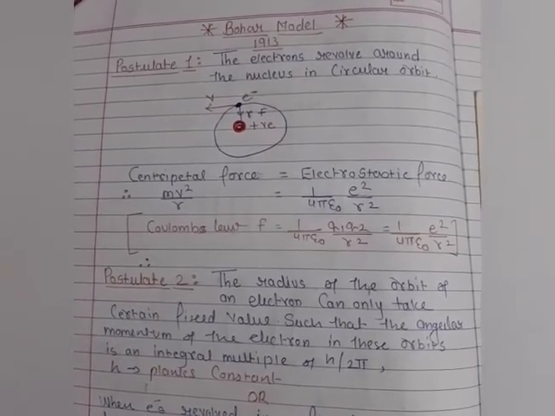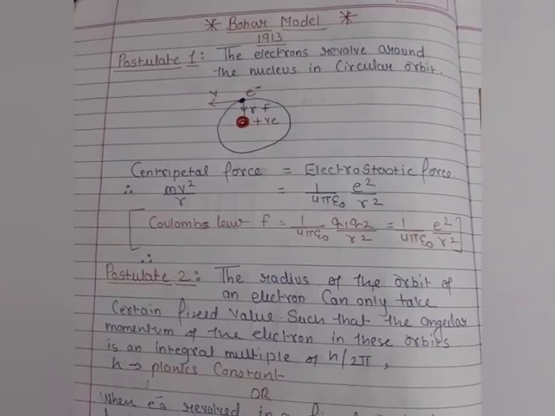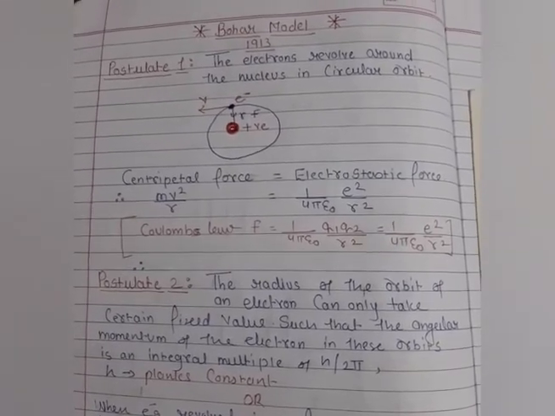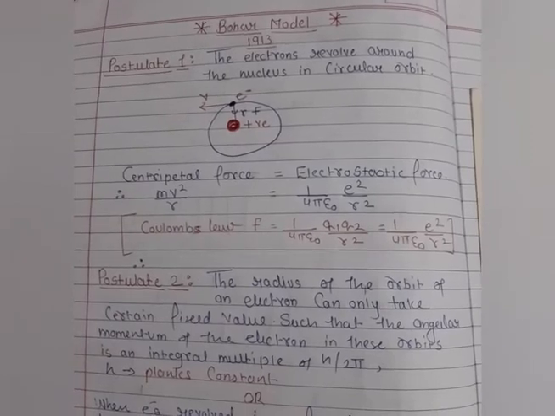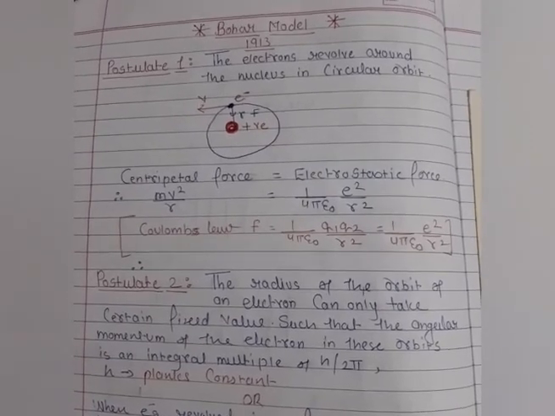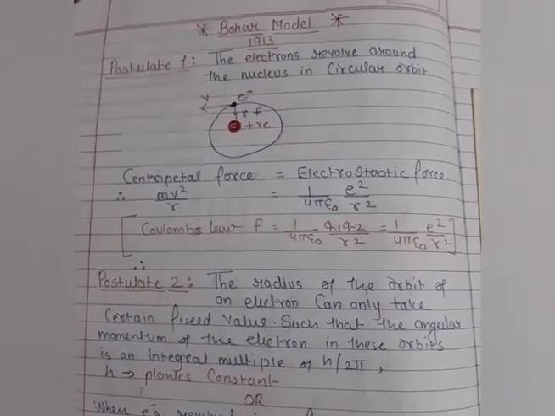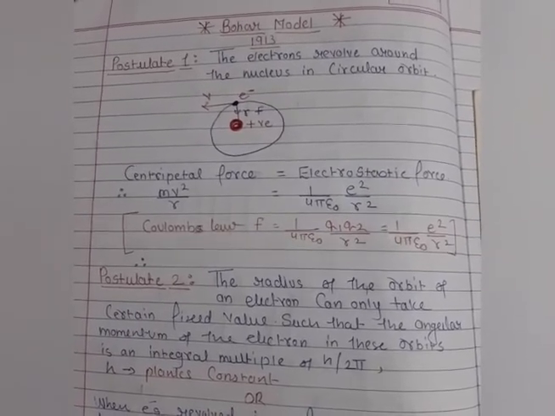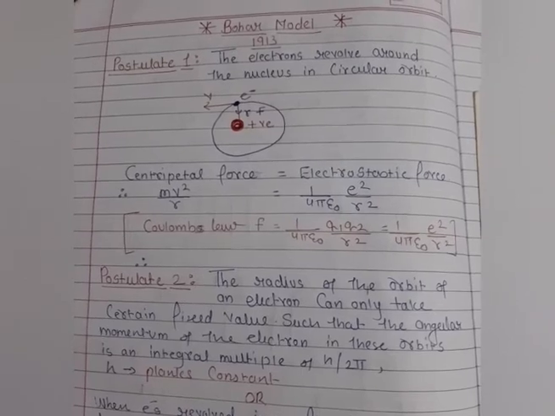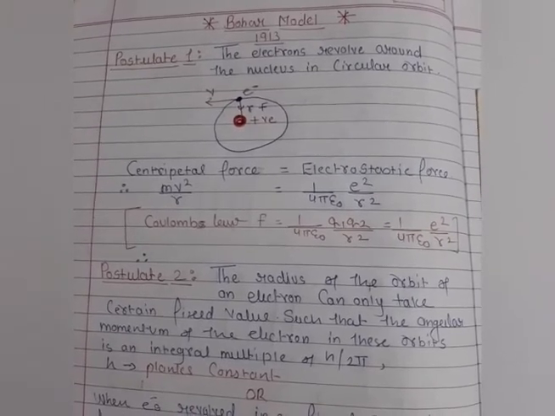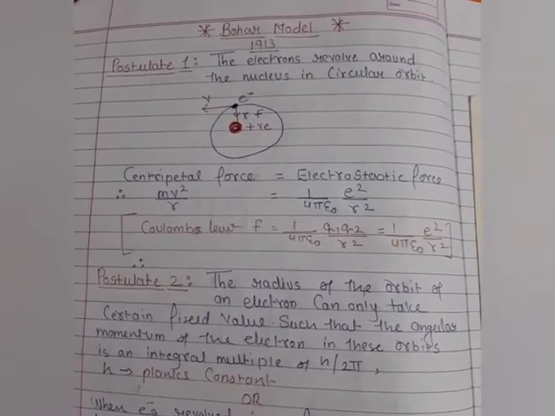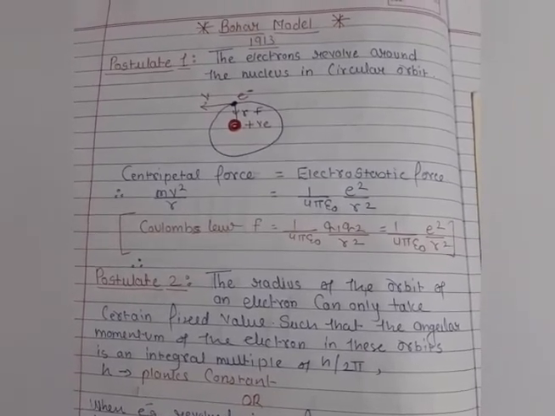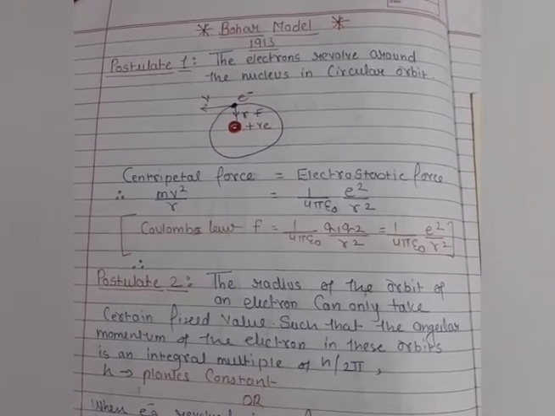Then after that, Rutherford did the scattering experiment, which is very famous in physics. After that experiment, Rutherford found that most of the space in the atom is empty, and at the center the whole mass is concentrated, where the positive charge is present, and this is called the nucleus.